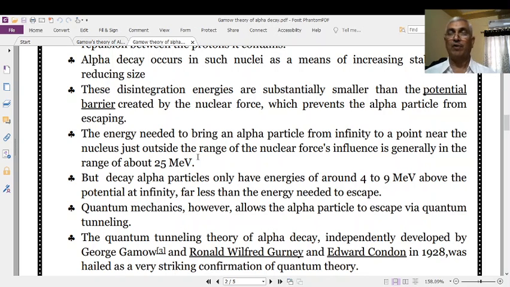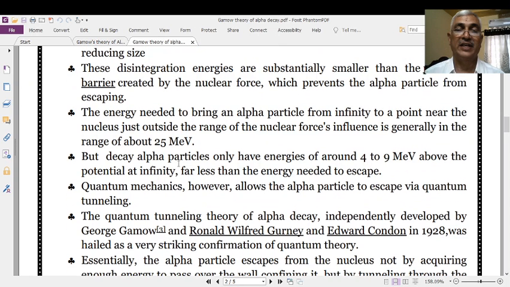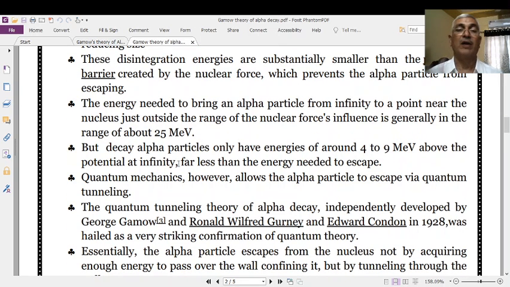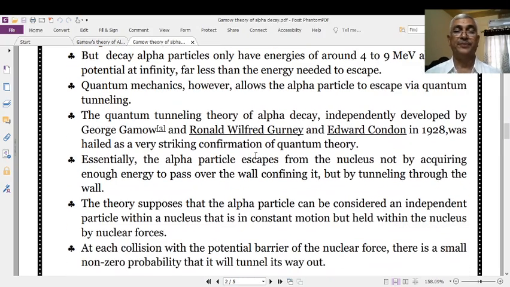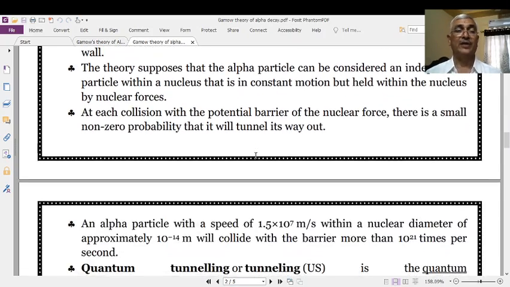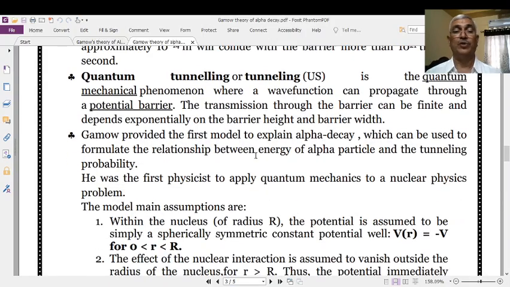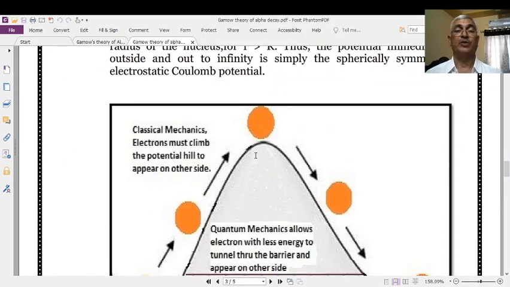Okay, if they want to come out, it is not possible because their energy is much less, that is 4 to 9 million electron volts, when compared with the energy of the nucleus or the potential energy of the barriers or the walls of the nucleus when the nucleus is considered as a well. According to classical physics, it is not possible to come out.